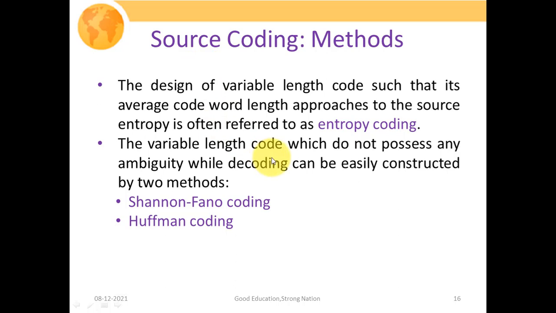The variable length codes which do not possess any ambiguity while decoding can easily be constructed by two methods. And what are those two methods? They are Shannon-Fano coding as well as Huffman coding. In our upcoming lecture, we will discuss Shannon-Fano coding as well as Huffman coding, their algorithms, and how we are going to construct the codes.